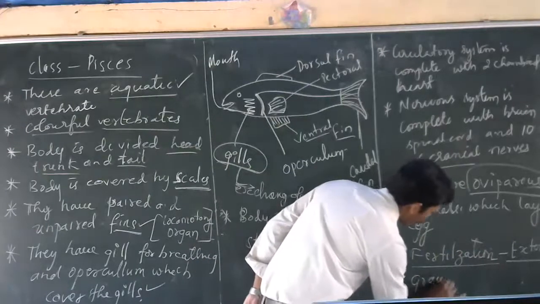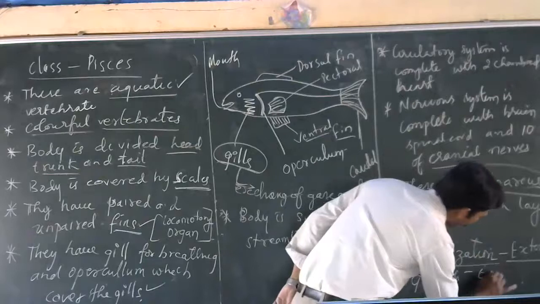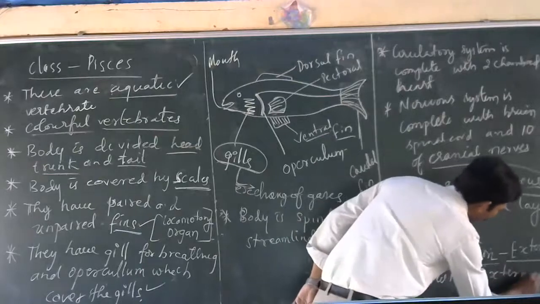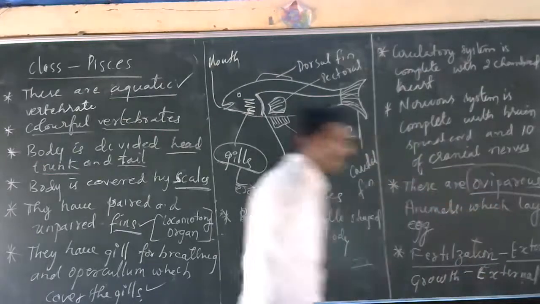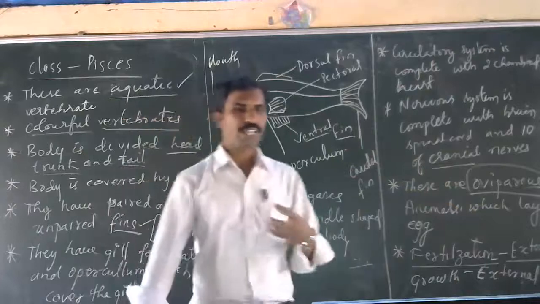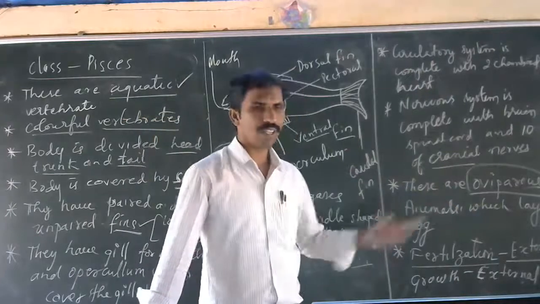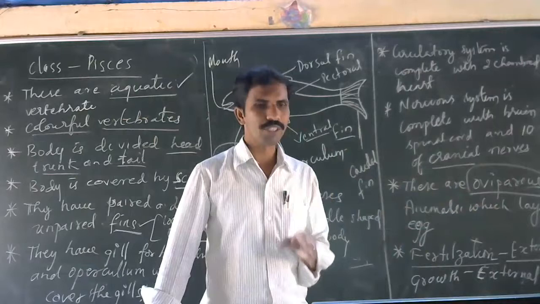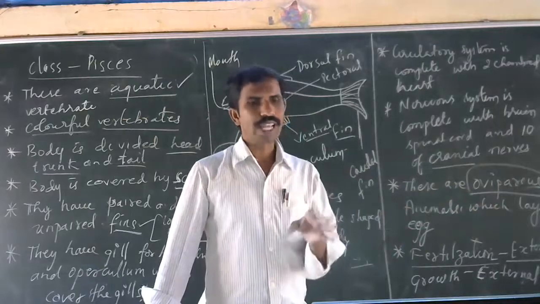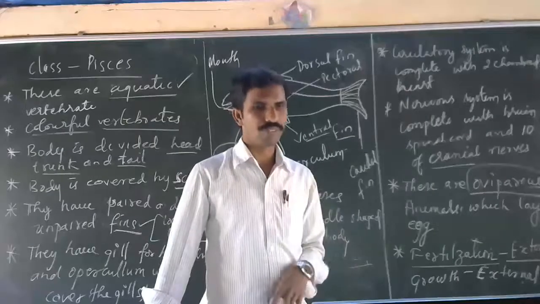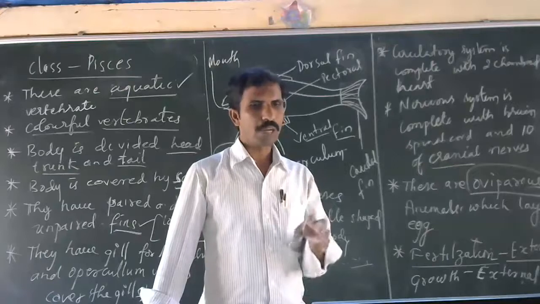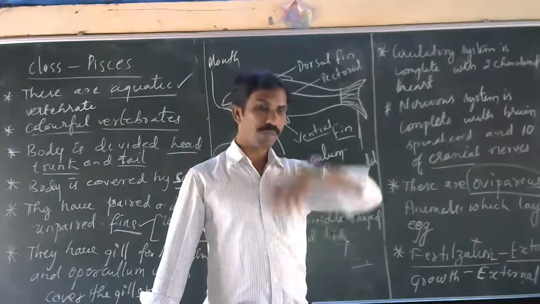And growth is also external. Internal fertilization means the male gamete fuses with the female gamete inside the body of the female.